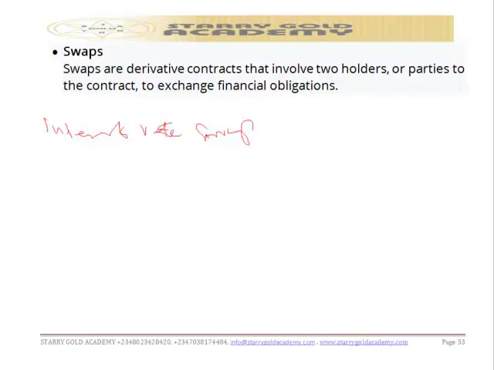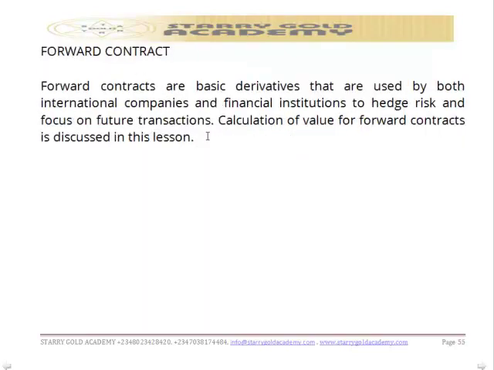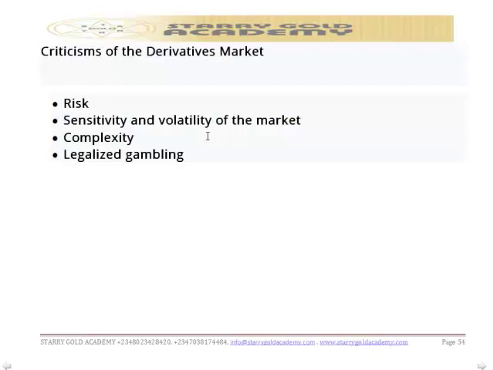Now, what is the criticism of these derivative markets? We are talking of criticism of this derivative market. The first one is the risk. The market is very, very volatile.